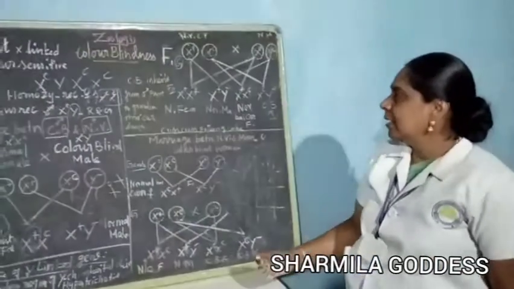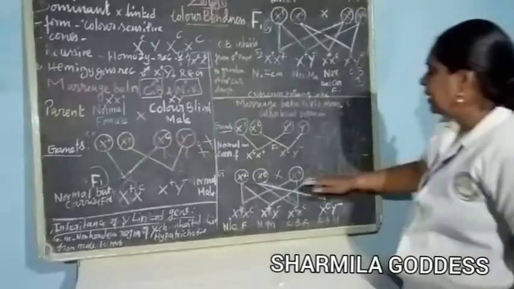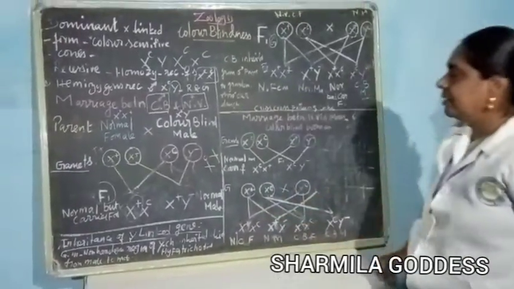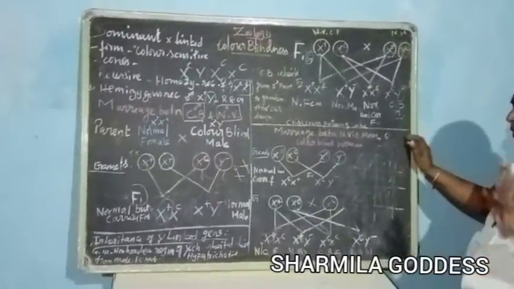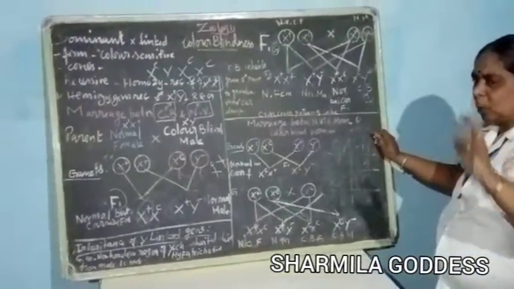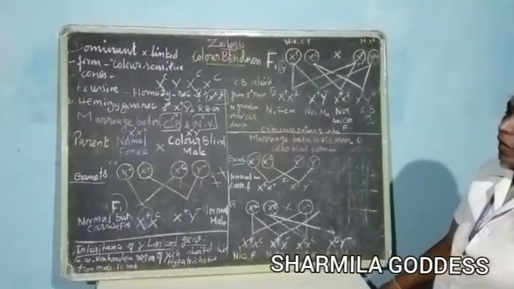Then here, what is the result? What are the individuals we get? What is the nature of the individuals in the second filial generation? You write how many males are normal or color blind, and how many females are normal, how many carrier or color blind.